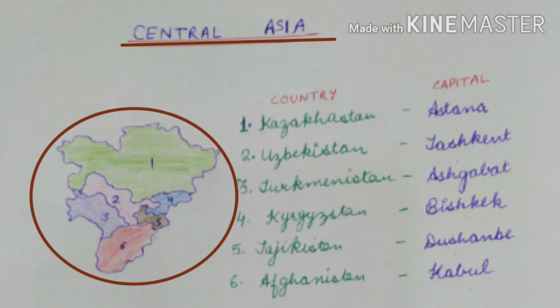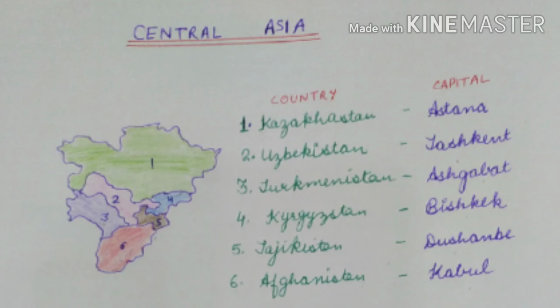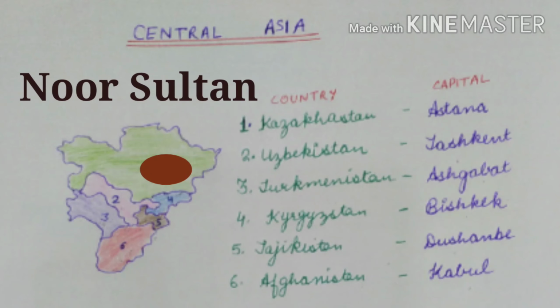Next, let us discuss the region of Central Asia that also comprises of 6 countries. First one, Kazakhstan, is the largest country in this region. Its capital is Nur Sultan, which was earlier called as Astana. In March 2019, it was renamed as Nur Sultan.